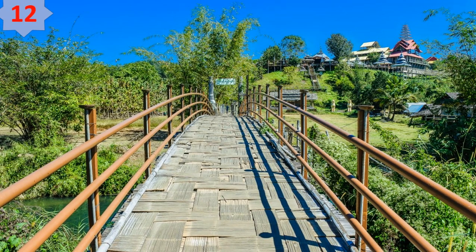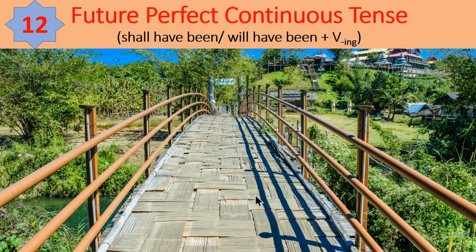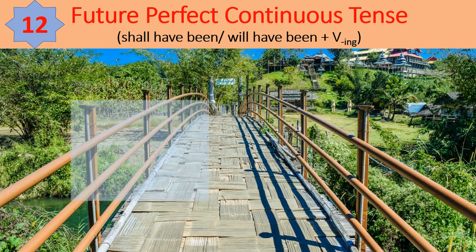And the last type of the tense is future perfect continuous tense. Shall have been or will have been plus ING of the main verb is used. But friends, this tense is rarely used in spoken English. Let's see the examples.